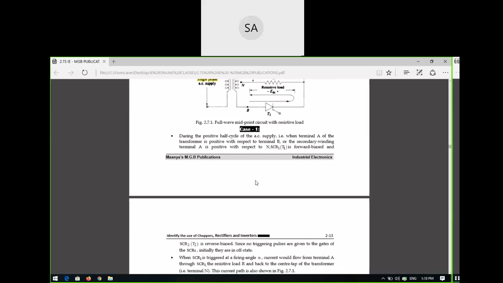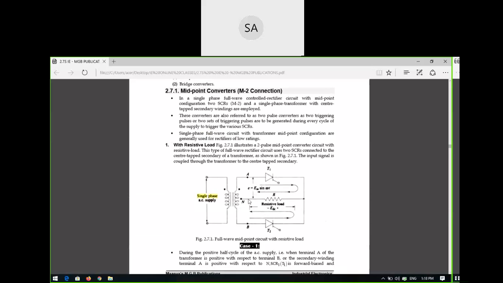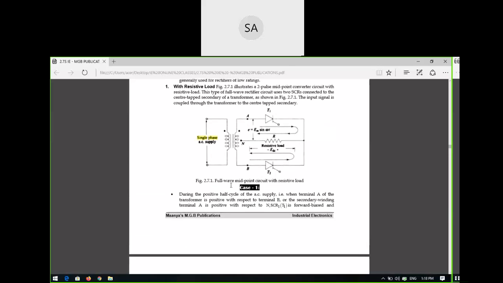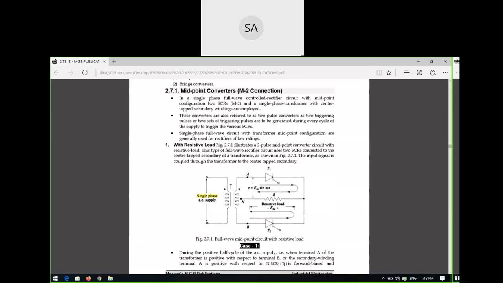The load is a resistive load and it is center tapped. Center tapped full wave rectifier. It is the same as the center tapped full wave rectifier using diodes.